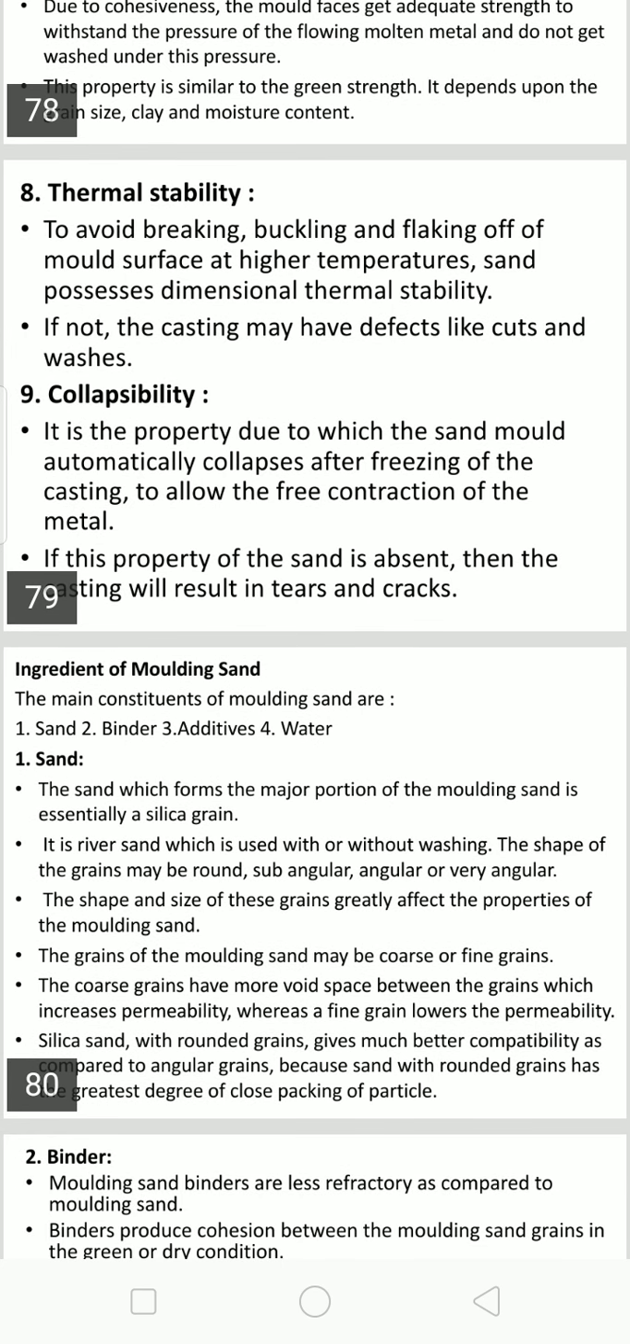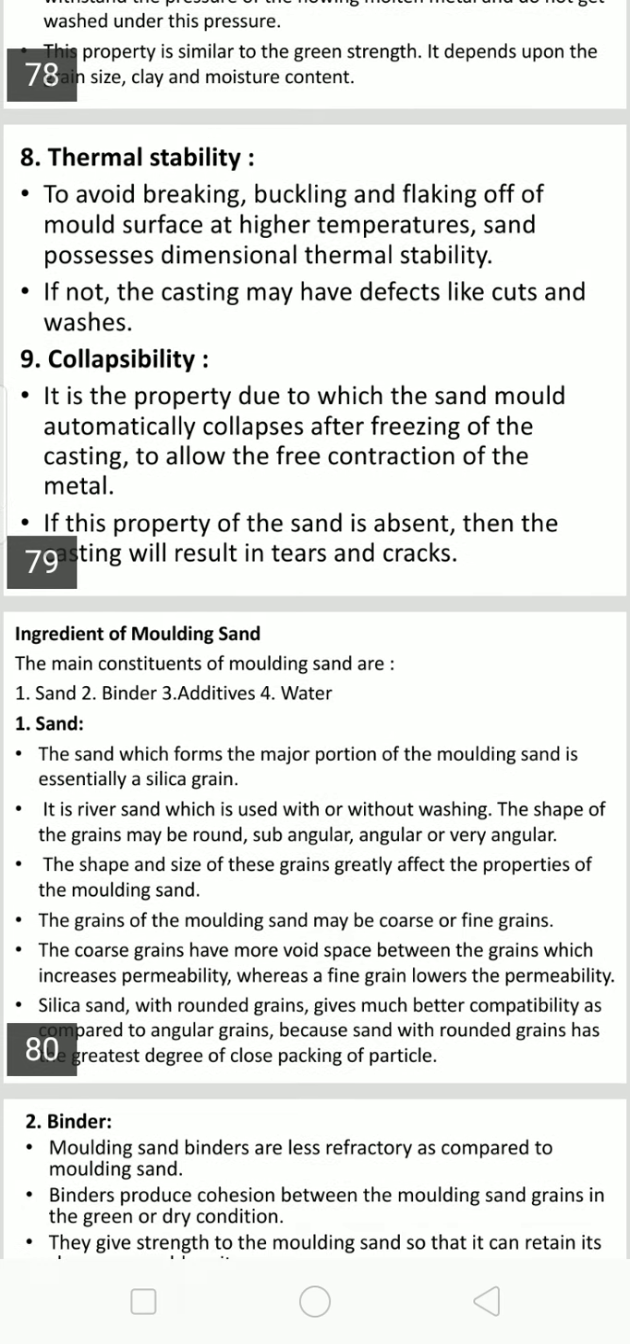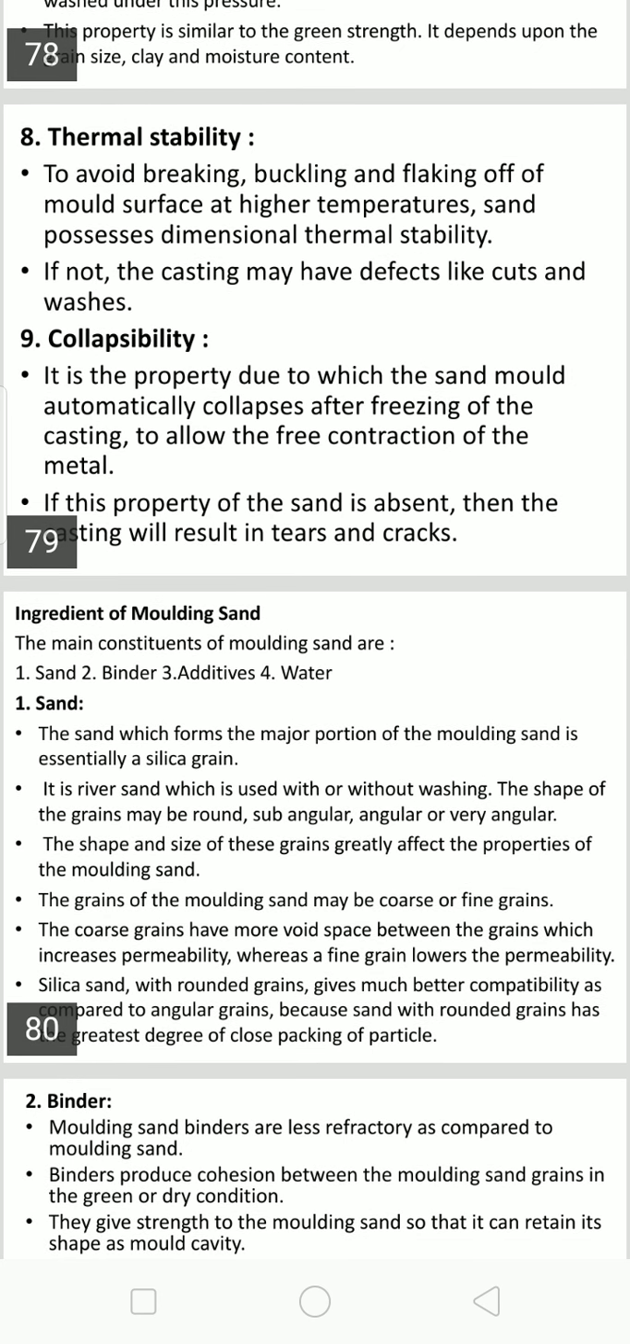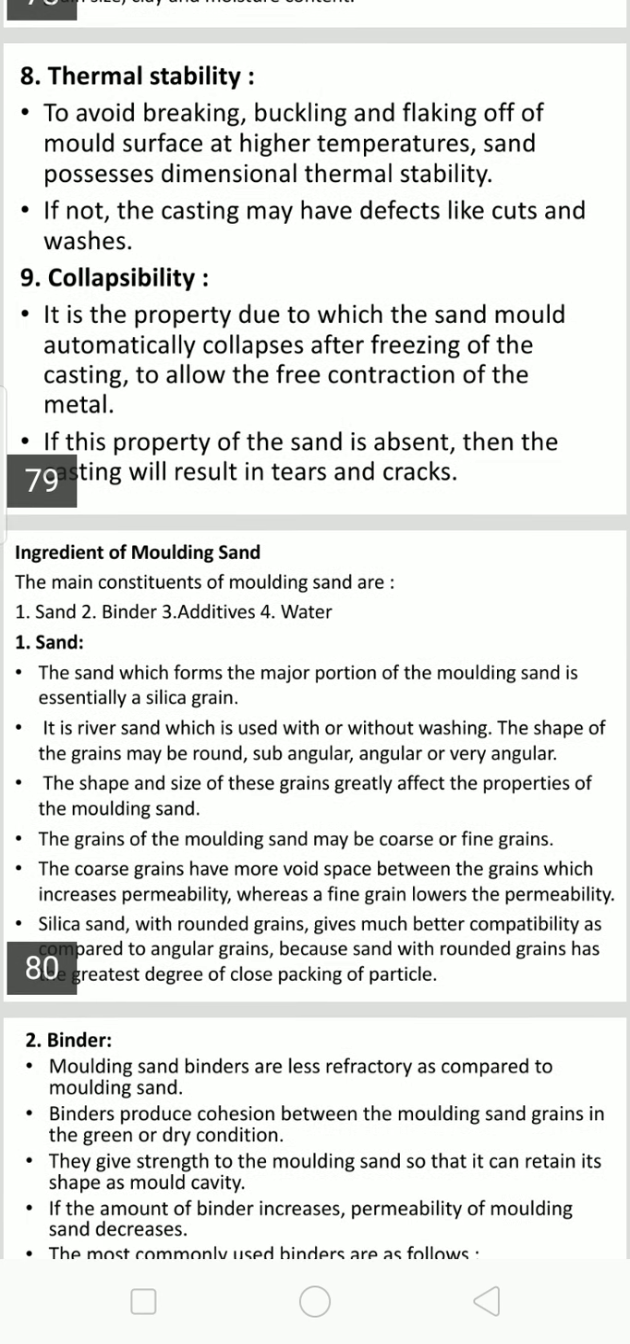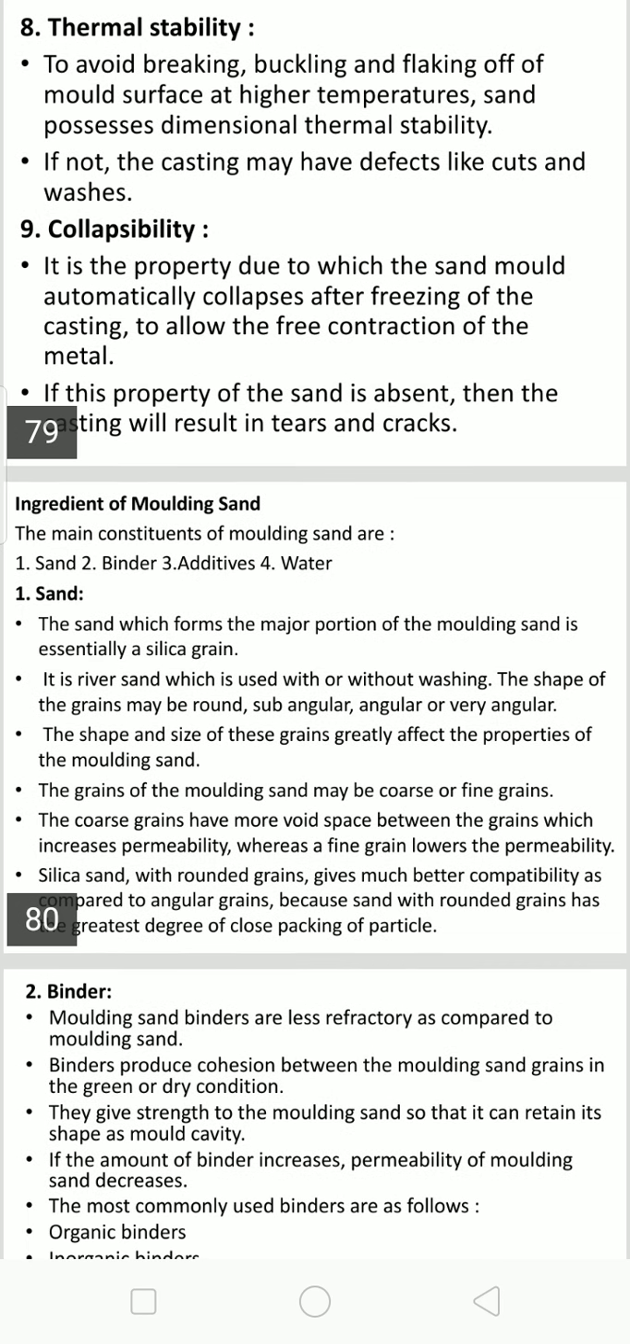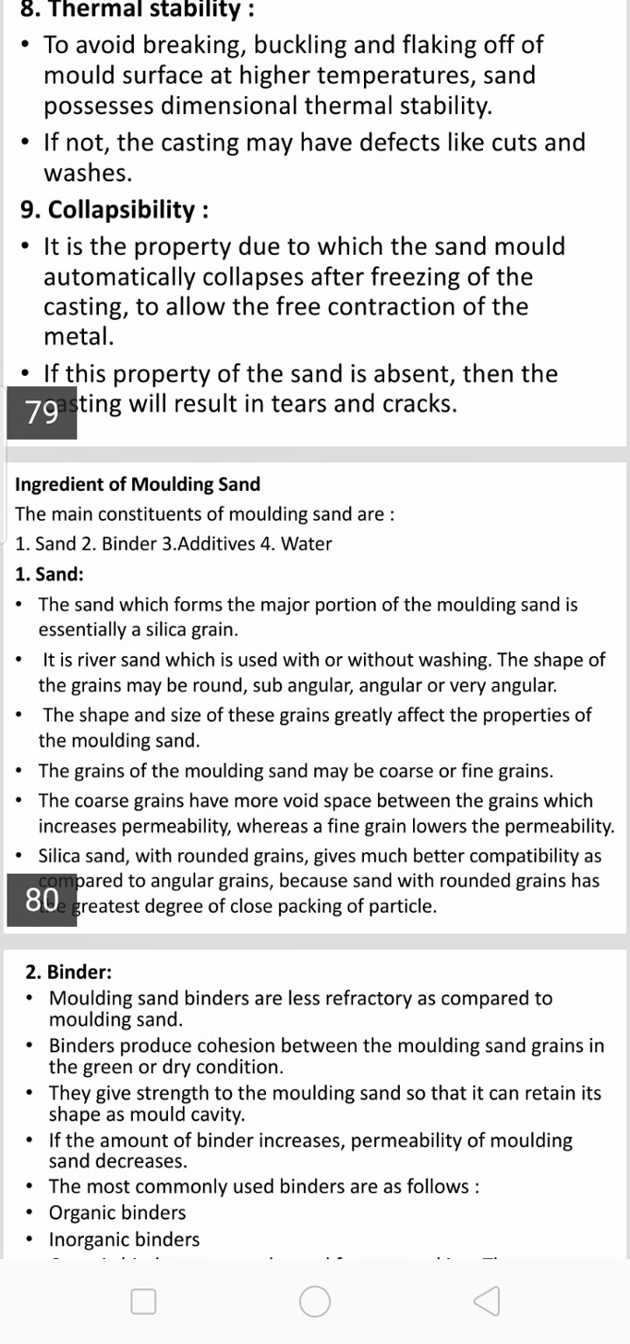The main constituents or ingredients of molding sand are sand, binder, additives and water. The sand, which forms the major portion of the molding sand, is essentially silica grain. It is river sand, which is used with or without washing. The shape of the grains may be round, subangular, angular, or very angular. The shape and size of these grains greatly affect the properties of the molding sand.